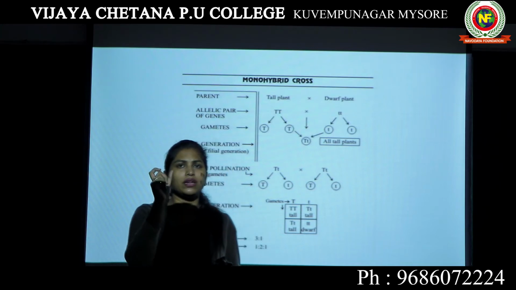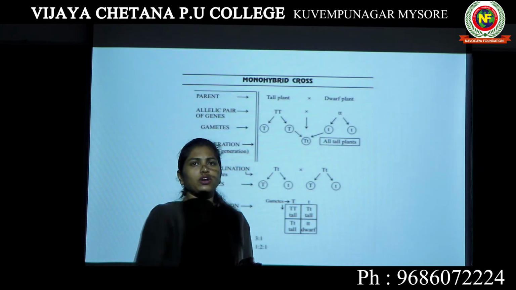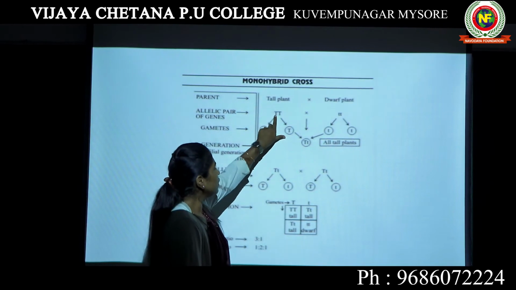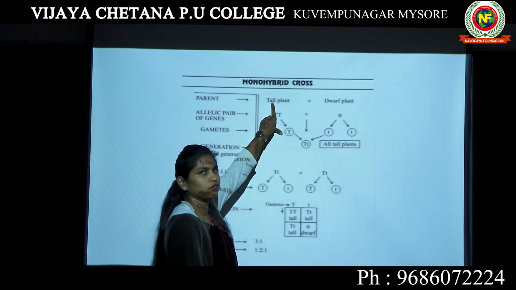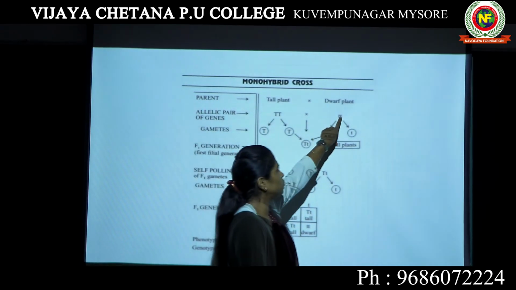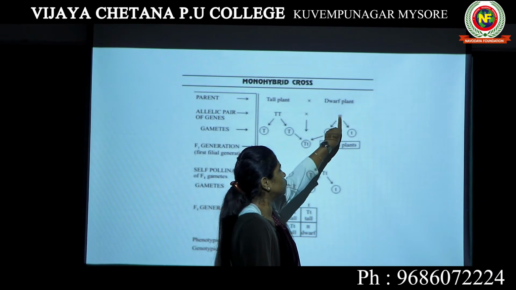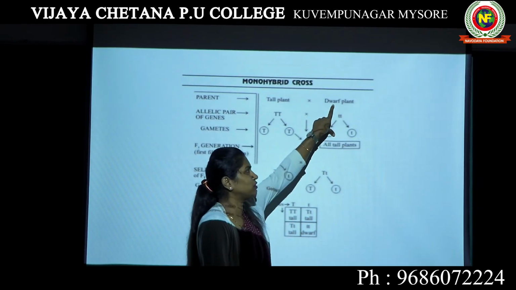It refers to a particular gene which is responsible for tallness. Capital T is the gene responsible for the tallness of this plant, and small t is the gene responsible for the dwarfness of this plant.